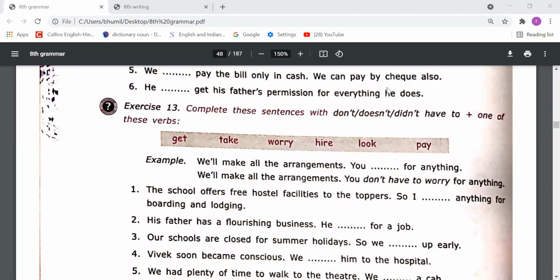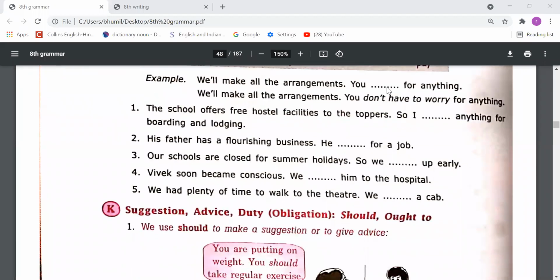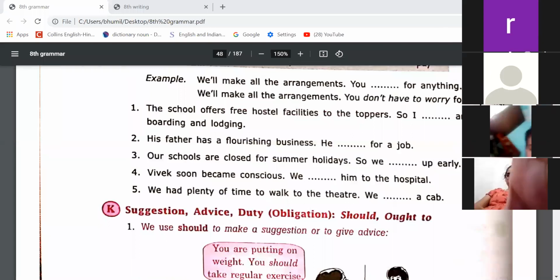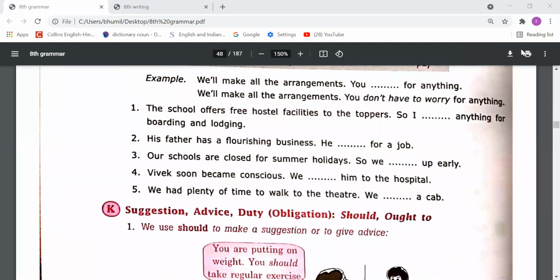I do not have to pay anything for boarding and lodging. Next, his father has a flourishing business. He for a job. So in this we can write he does not have to look for a job. He does not have to look for a job. So two I have told you, and the rest you should do by yourself, and the rest we will discuss in our next class. So now, dear students, if you want to ask any question, then please ask, because only 5 minutes are